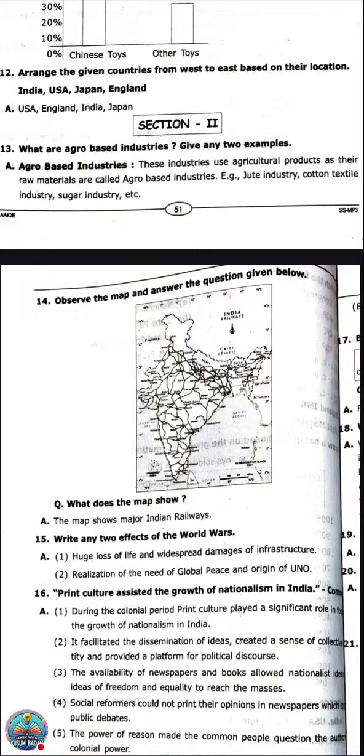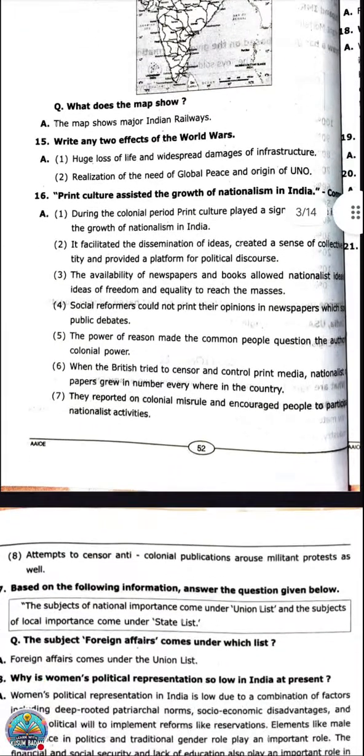15th question: write any two effects of the World War. Whenever there is war, the first one you can write in your own words: loss of life, loss of property. Huge loss of life and widespread damage of infrastructure. Infrastructure got damaged as they bombard. It will damage the roads, railways, all those. Thus infrastructure will get damaged.